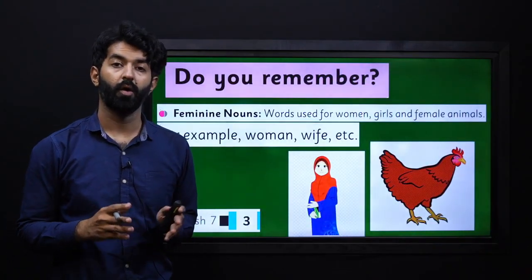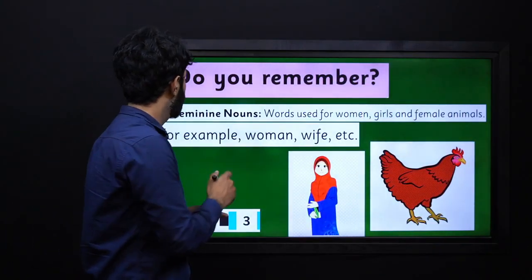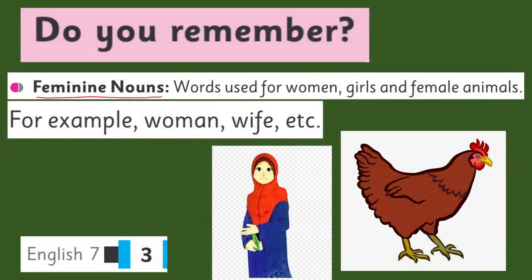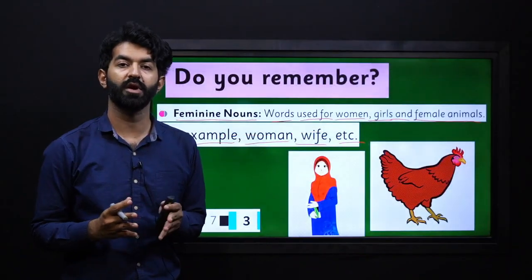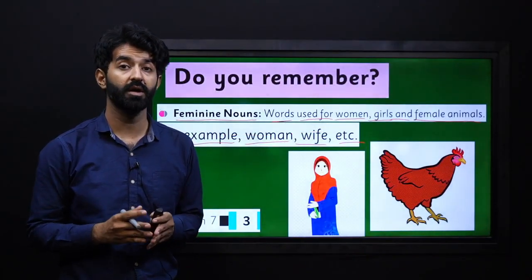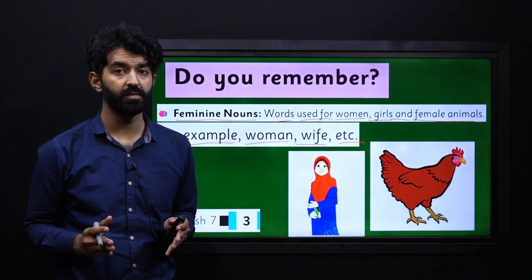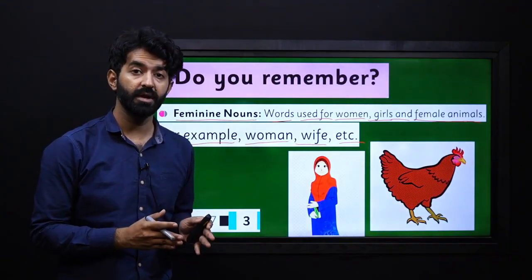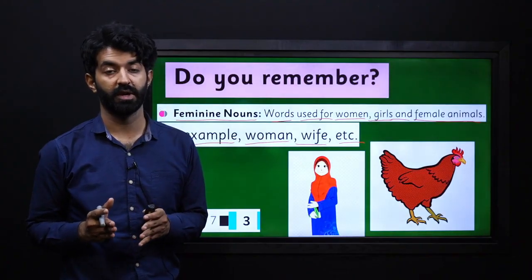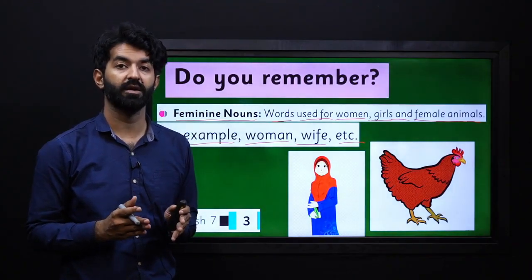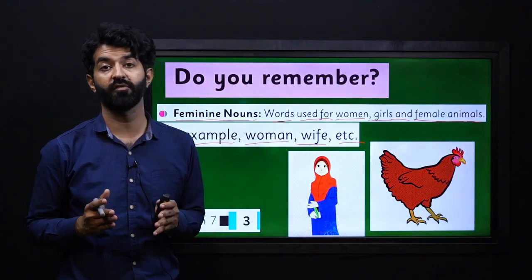On the contrary, we have feminine nouns. They are words used for women, girls and female animals. For example, woman, wife, etc. Girl, hen, all these are feminine nouns. So we saw both masculine nouns and feminine nouns. It means that we saw the nouns that are of masculine gender and feminine gender.